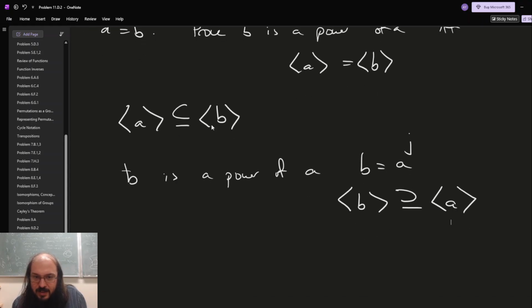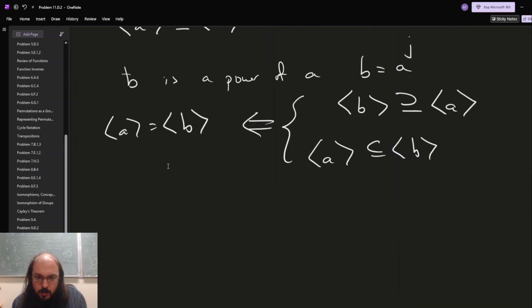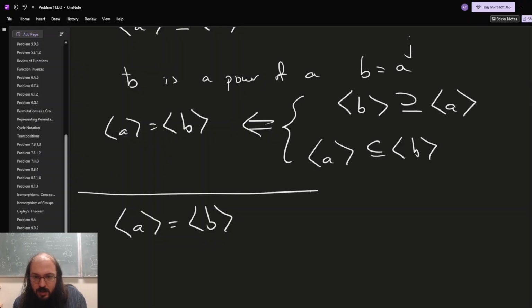But now as sets, if I have A is contained in B and B is contained in A, then as sets, these two things together just imply that they're equal. Easy peasy.